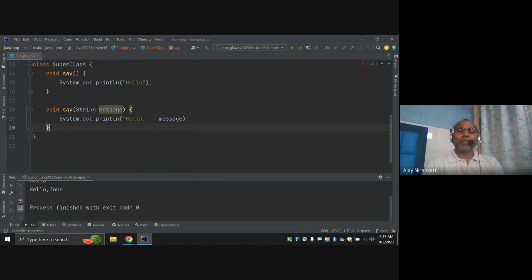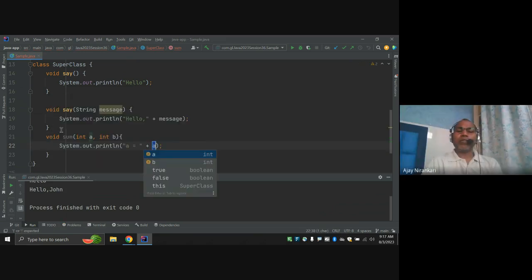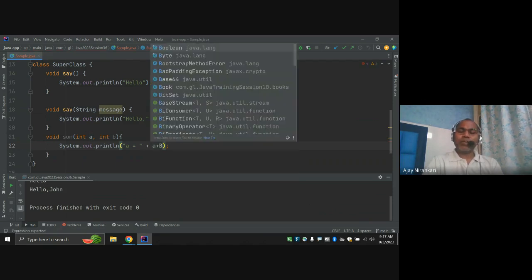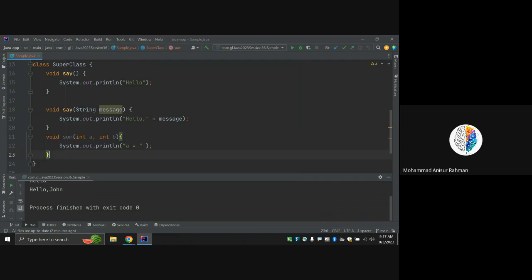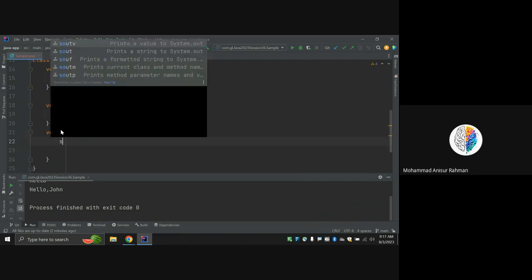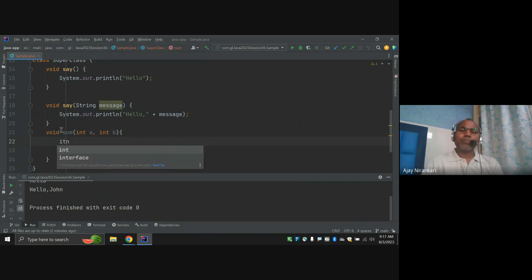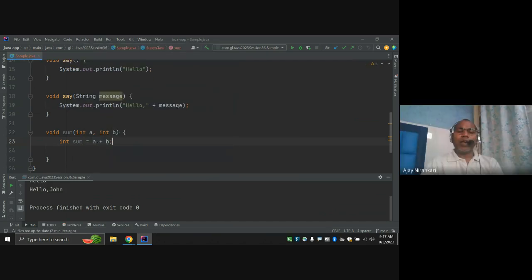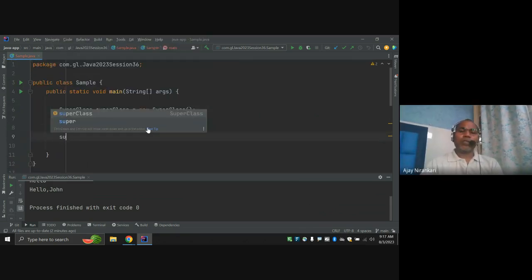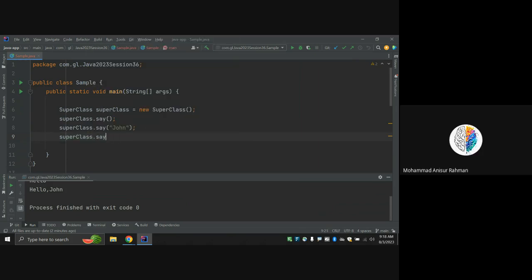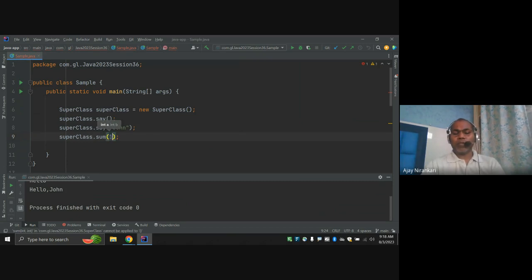Let us take a good example. We write a sum method, void sum function. Sometimes you want to sum two integer numbers, a and b, and print a plus b. The sum equals a plus b. If you want to sum, you can use object dot sum and pass two numbers, let's say 10 and 20.